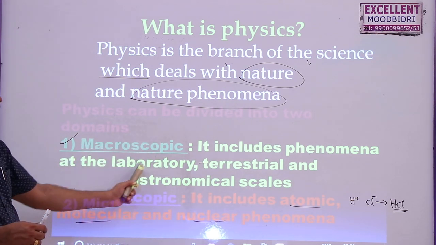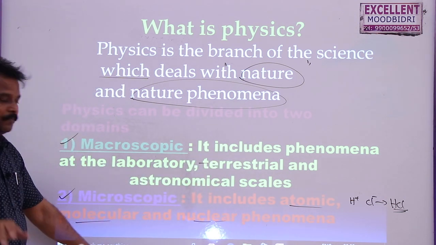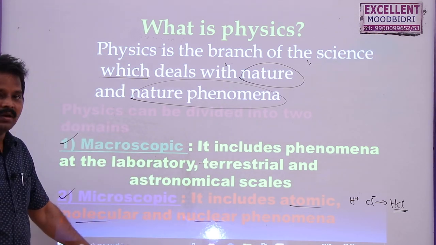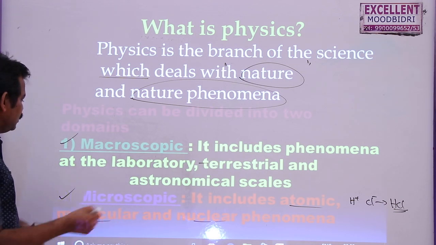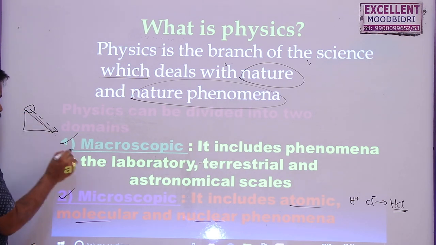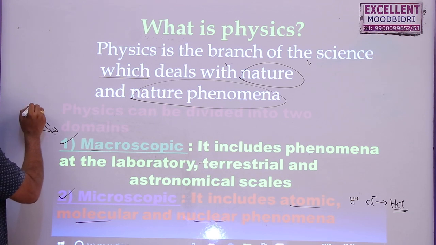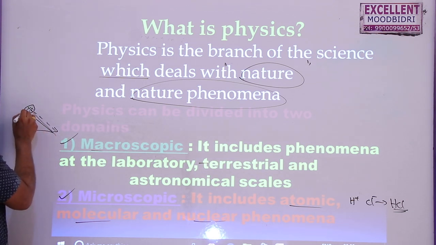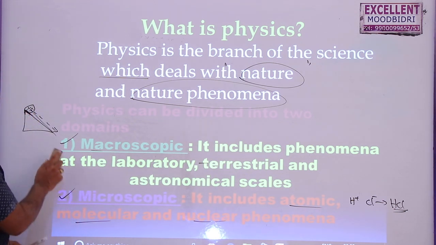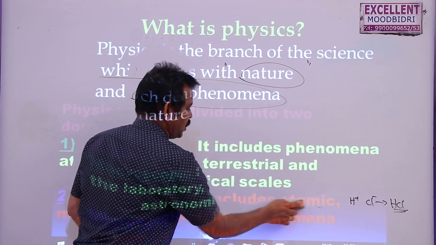Macroscopic includes phenomena at laboratory, terrestrial, and astronomical scale. Terrestrial means on the surface of Earth. Astronomical means in the sky, in space. And laboratory, in the lab also, when you are doing experiments, let us say on an inclined plane, if a body is placed, it falls down. So this is a macroscopic study. Microscopic means we will see the atoms or molecules and why it is coming down, why there exists a friction between this and this. That is called a microscopic study. So this is about physics. So physics is nothing but nature and natural phenomena.